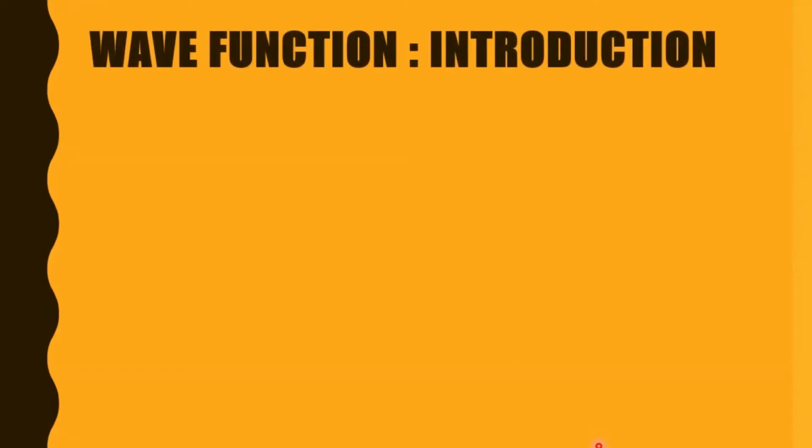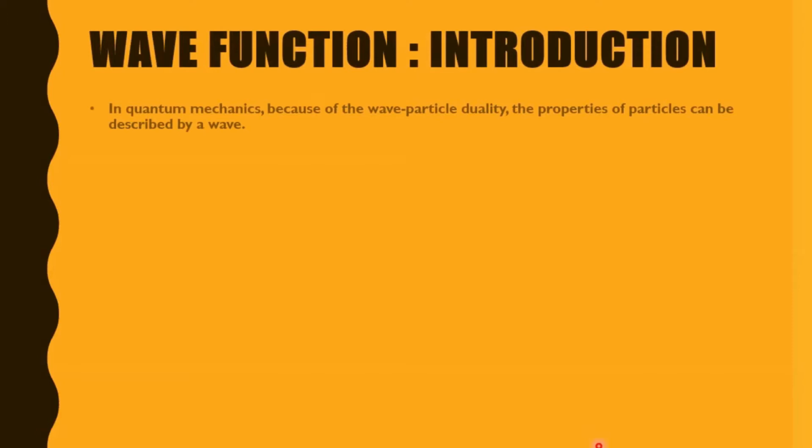So wave function introduction. Basically what do we mean by that? What is wave function? See, in quantum mechanics, because of the wave particle duality, the properties of particles can be described by a wave. So we all know about the wave particle duality.